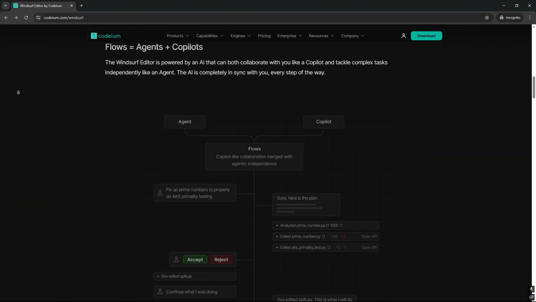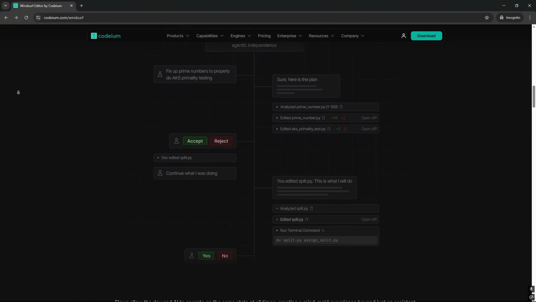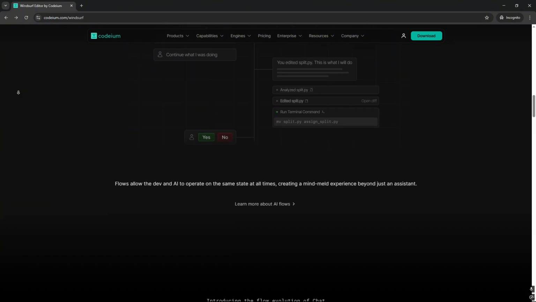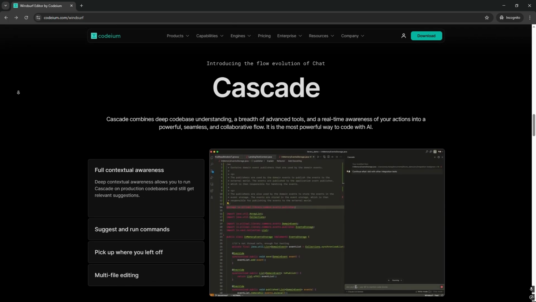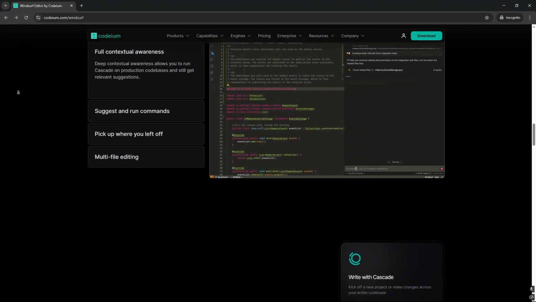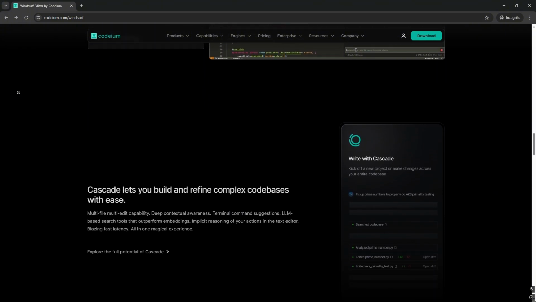Windsurf is a relatively new coding tool that leverages the power of large language models to assist developers in code editing. It focuses on understanding code context and facilitating efficient modifications across multiple files.